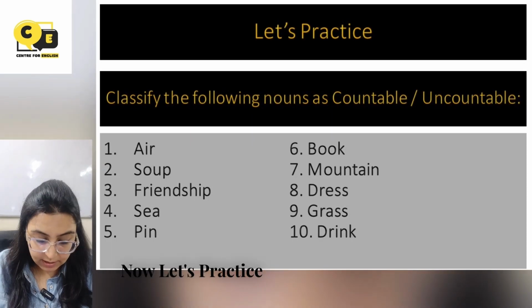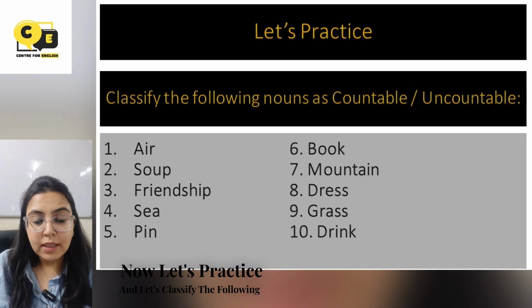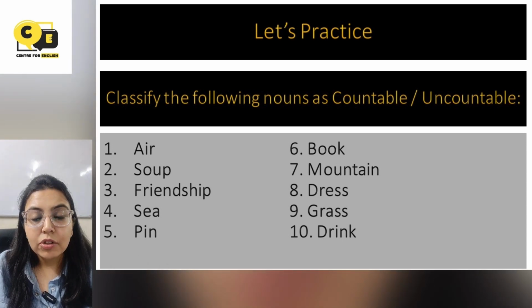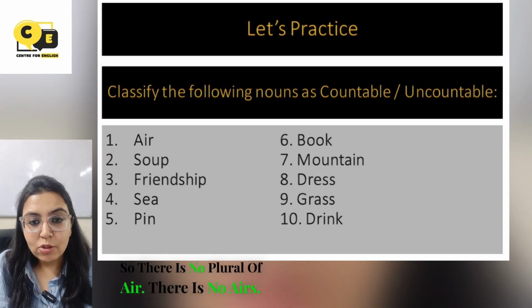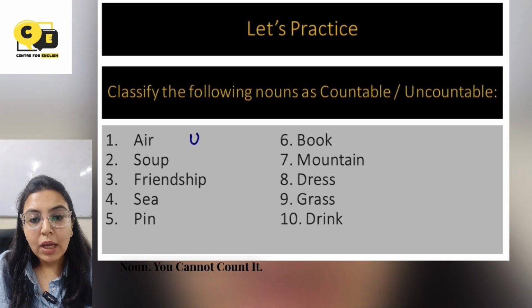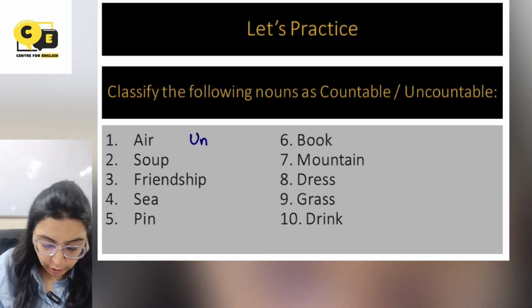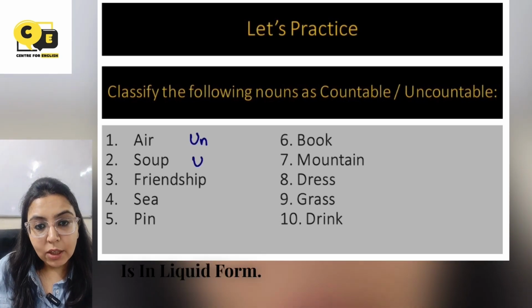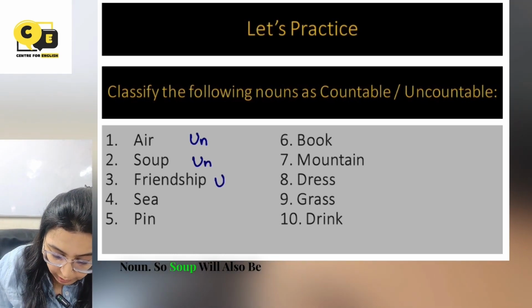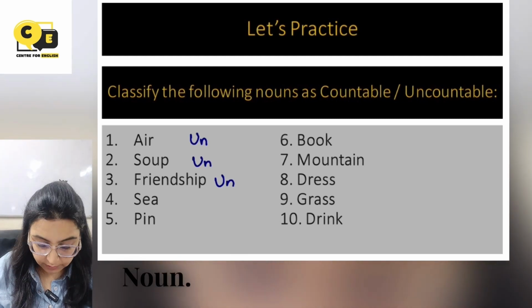Now let's practice and let's classify the following nouns as countable or uncountable nouns. Air. So there is no plural of air. There is no airs. So air is an uncountable noun. You cannot count it. Soup. Soup is in liquid form. Any liquid is an uncountable noun. So soup will also be an uncountable noun.